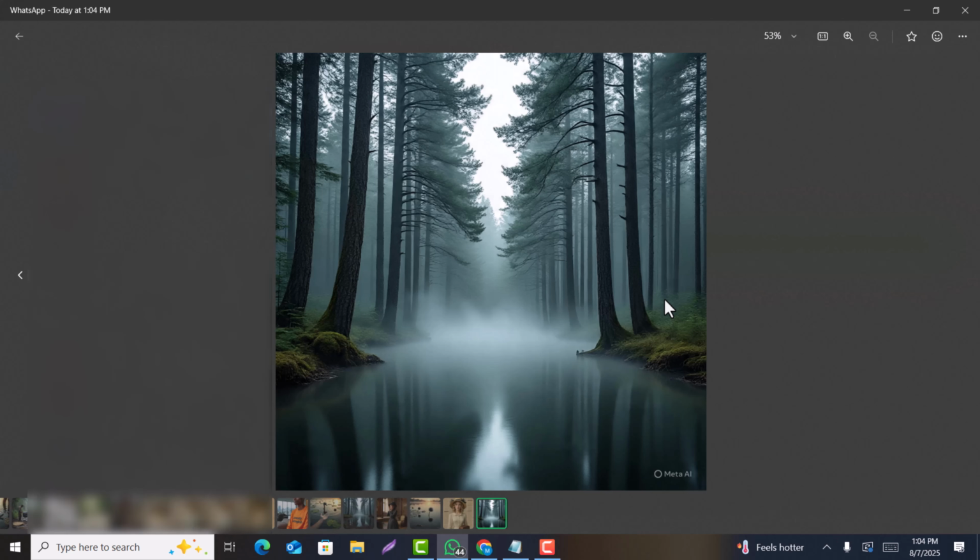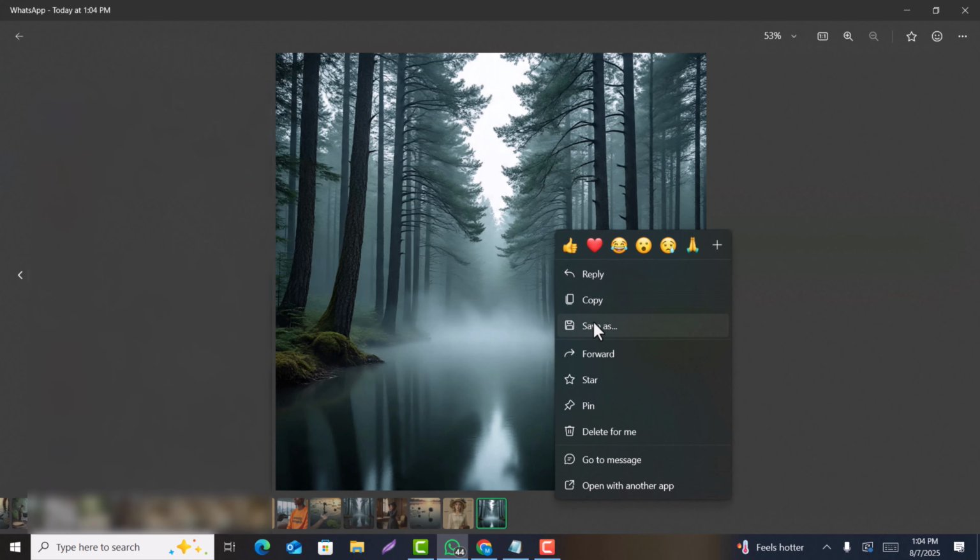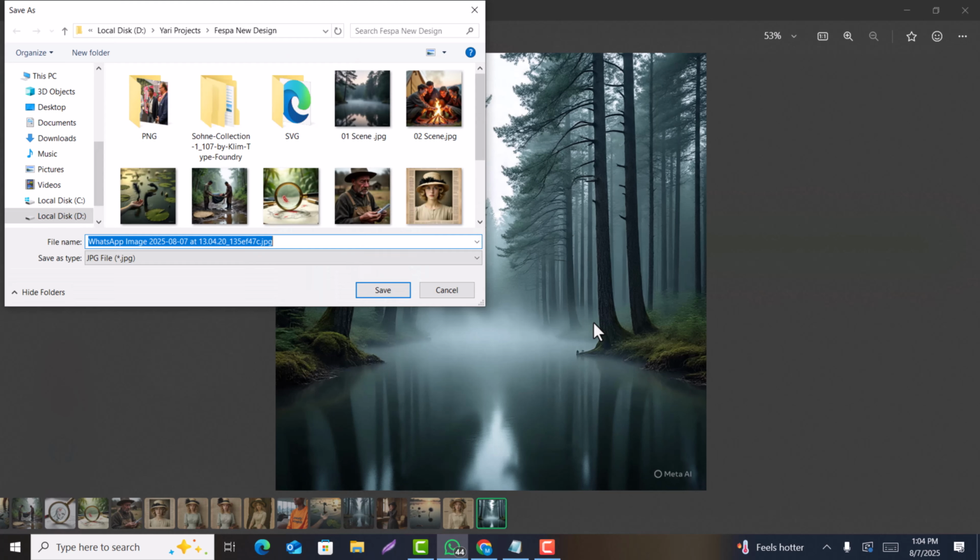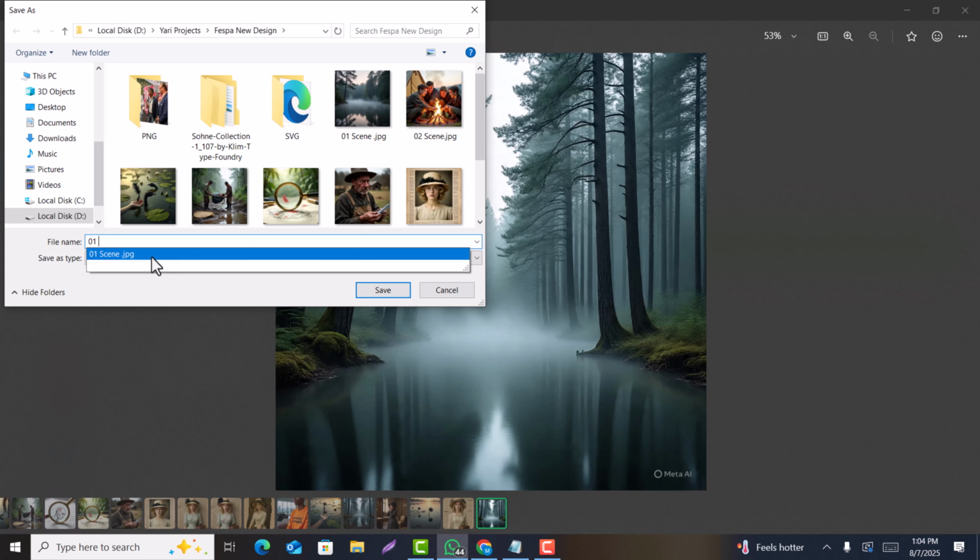Now what you can do is save this image. For example, 01. You just need to save these images properly, scene by scene. For example, 01 scene and 02, 03. In that way, if you save these images, it will be easy for you to understand which image is for which scene. So one by one, you need to save all the scene images and generate these scenes.